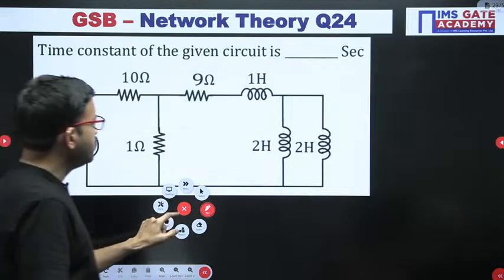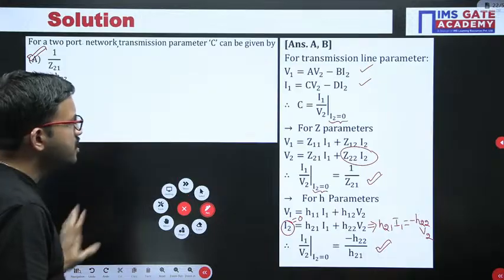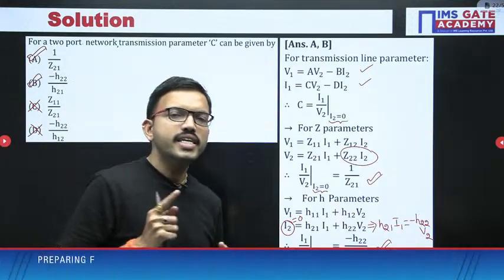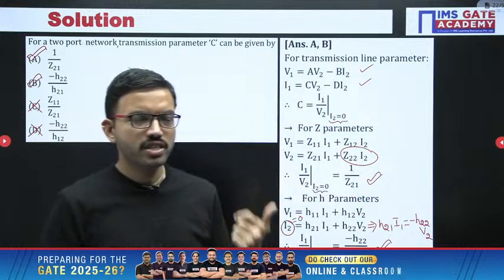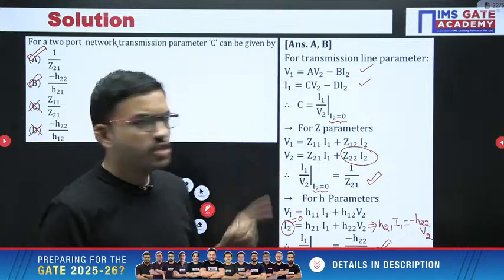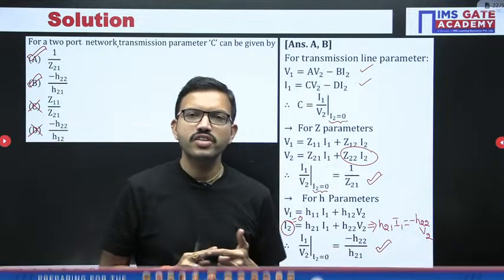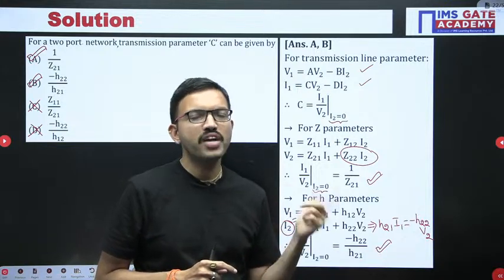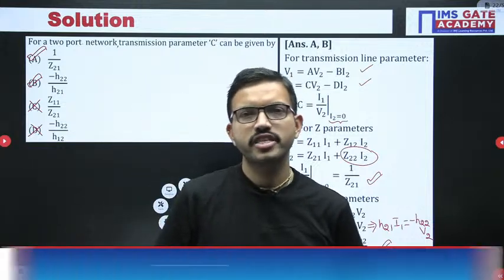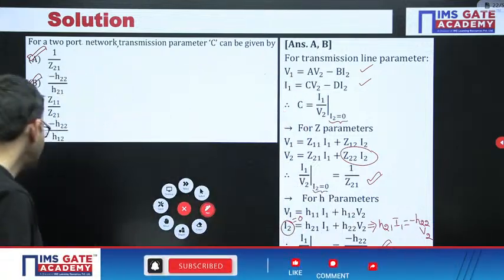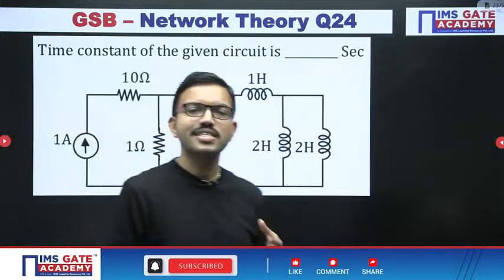Yeah, next question. So up to here, what are the questions we have discussed? Regarding network theorems, we have discussed one homework question which I gave in yesterday's class. After that, the next question was based on network theorems and two-port networks, and then the remaining questions we covered from the two-port networks. Now we are going to solve the questions regarding transient analysis.